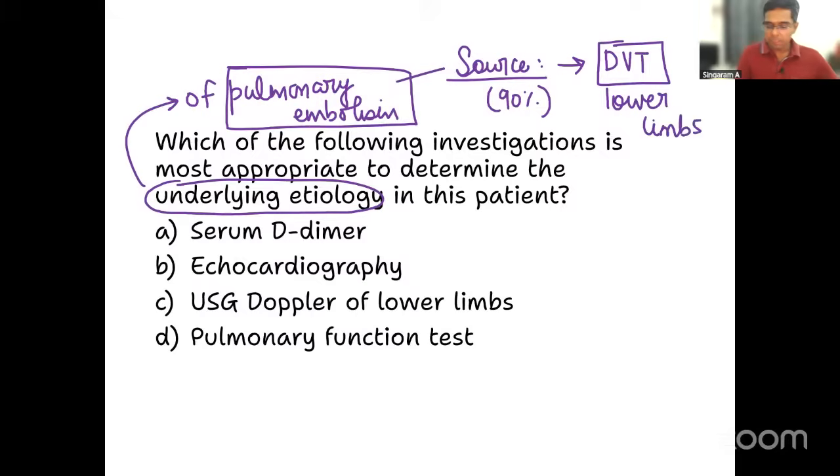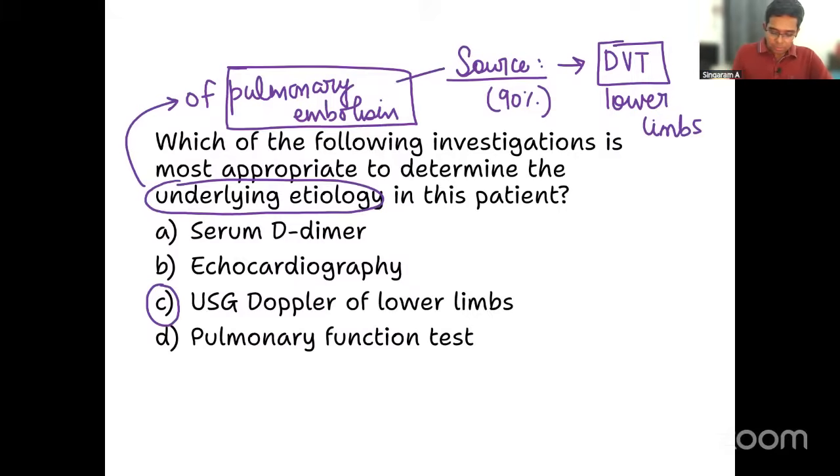So now tell me, if it is deep vein thrombosis of the lower limb, what investigation will help you to pick up that deep vein thrombosis? Now tell me the answer. Very good. It is ultrasound Doppler of the lower limbs only, right? Ultrasound Doppler of the lower limbs. So option C is the answer.